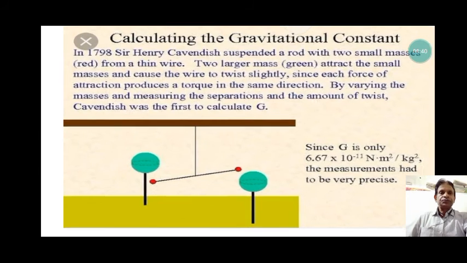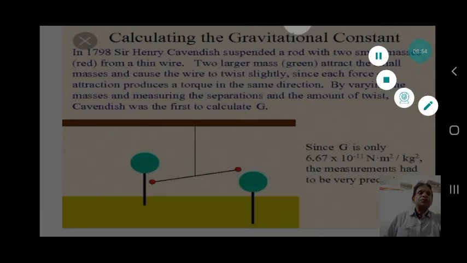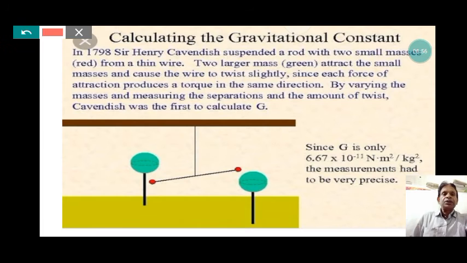Now, a very brief idea about the gravitational constant calculated by Cavendish. In 1798, Sir Henry Cavendish suspended a rod with two small masses from a thin wire.